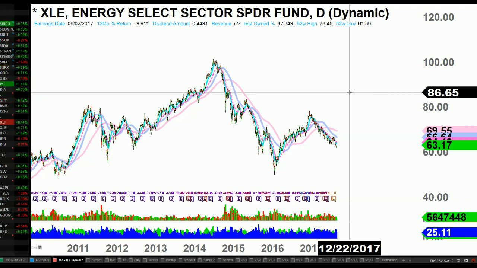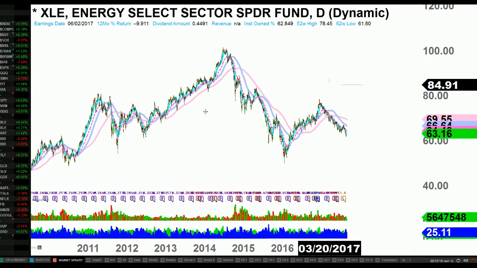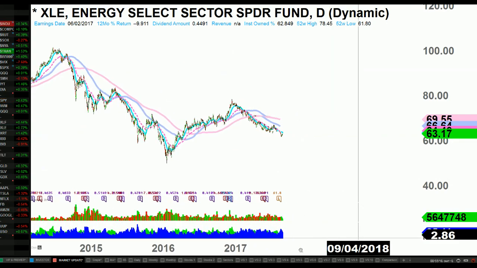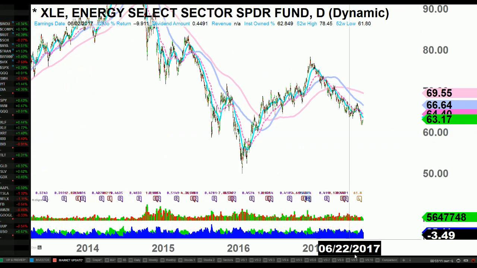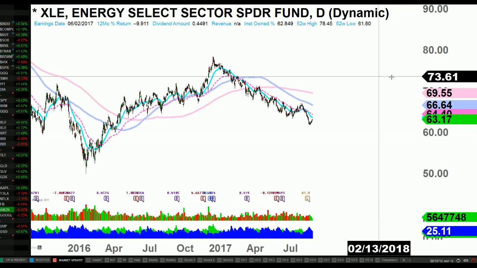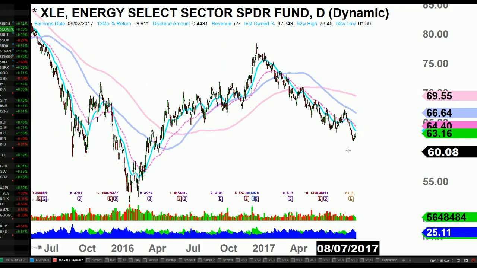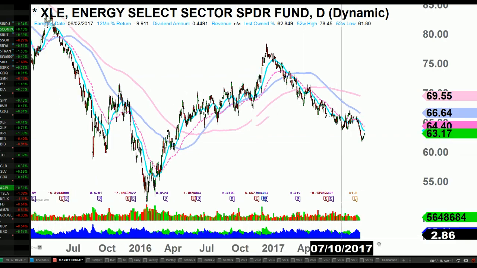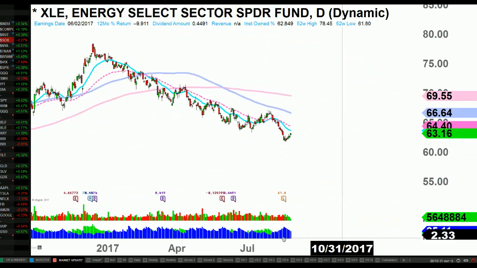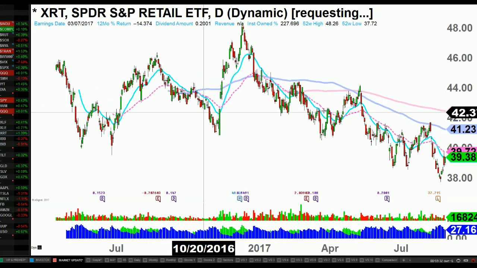These are the sectors that haven't moved, like small caps, the energy sector, the retail sector, and biotech. Those are the ones I think are good to focus on towards the end of this year, the second half of this year, and early next year, maybe the first two quarters of next year. I think the energy sector could rally for maybe a year or so. But let's see how that plays out.